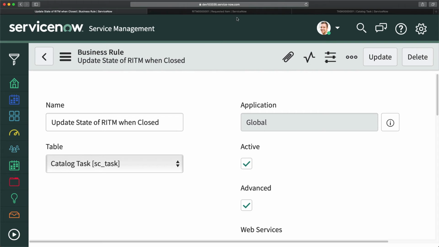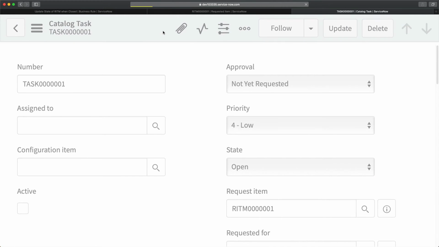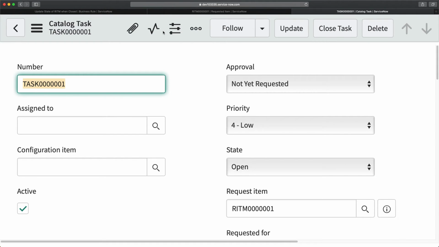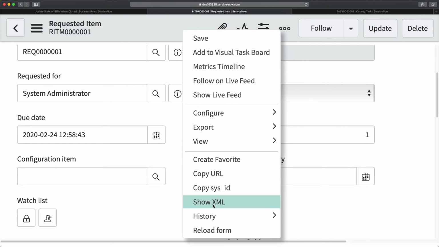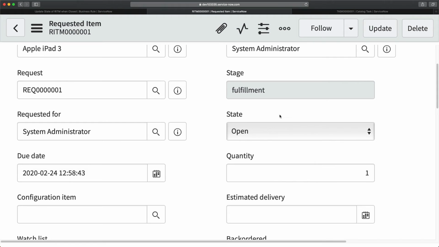This is done. And if I go here, I will make it open again. I will save this. If I come here and reload it, nothing happened. You can see state is still open.